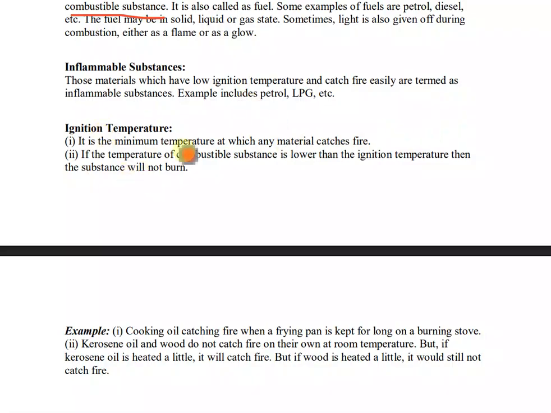Okay. If the temperature of a combustible substance is lower than the ignition temperature, then the substance will not burn. So now I gave you the example that a paper's ignition temperature is 15 degrees Celsius. If the temperature is lower than 15 degrees Celsius, then it will not burn because it has not reached its ignition temperature or above its ignition temperature. Okay. So inflammable substances are the substances that have very low ignition temperature and they can catch fire easily. You can take an example of petrol. Its ignition temperature is very low and it catches fire easily. Even at a very low temperature, it catches fire.